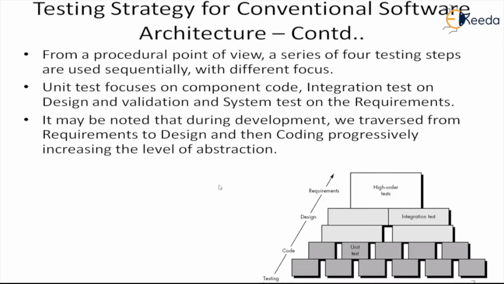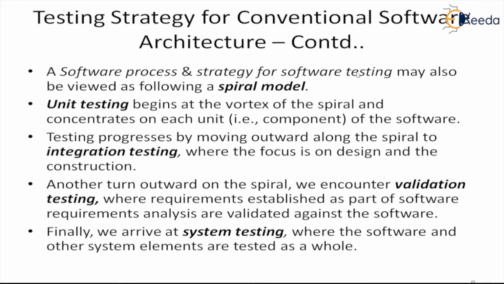Just to remind you, if you remember your process model class, we had said there is a V model, which stands for verification and validation. There you had seen that one part of the V is coming down and the other part of the V is going up. The direction in which we develop goes from high level abstraction to low level abstraction, whereas for testing we go from the lowest level, where more detail is available, to the highest level.